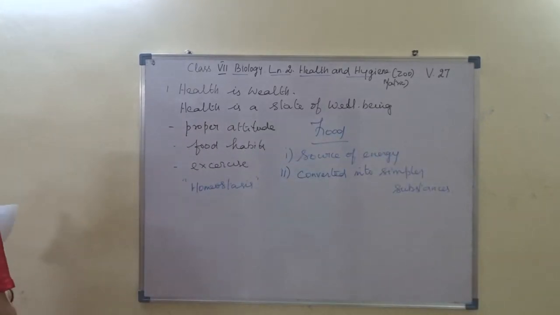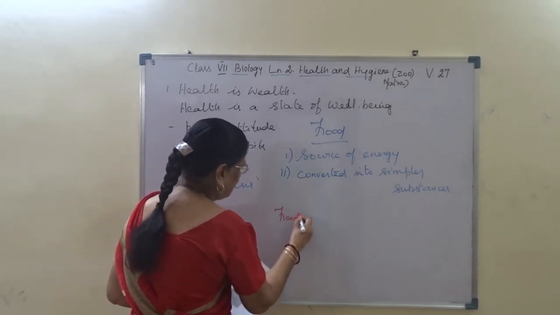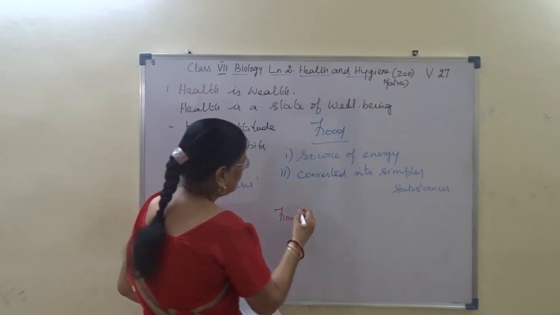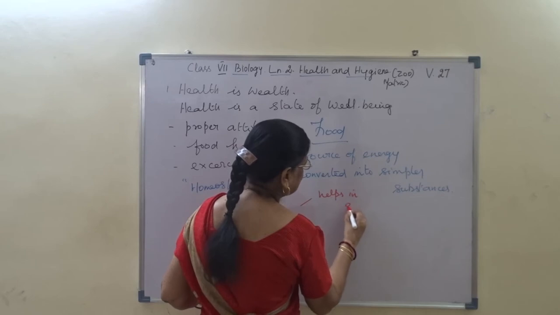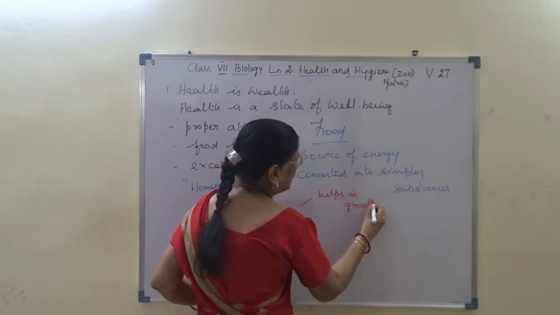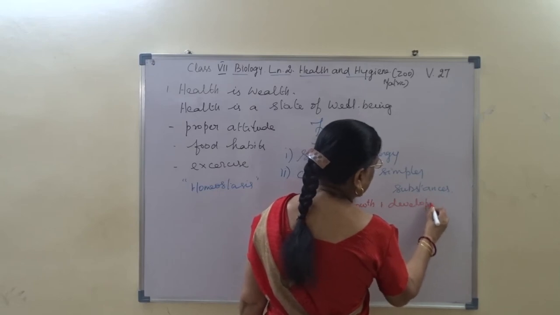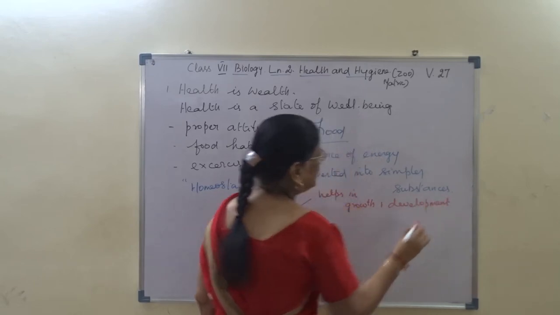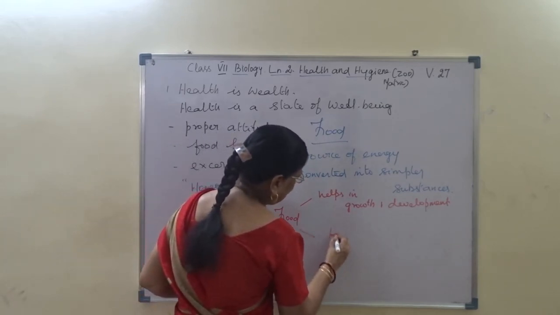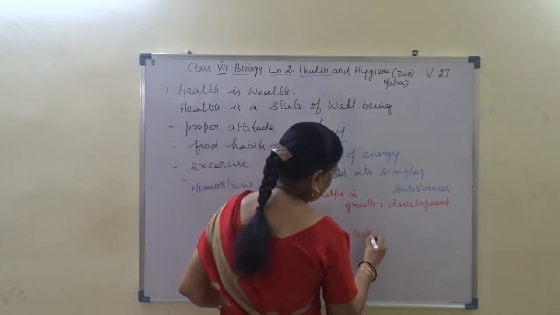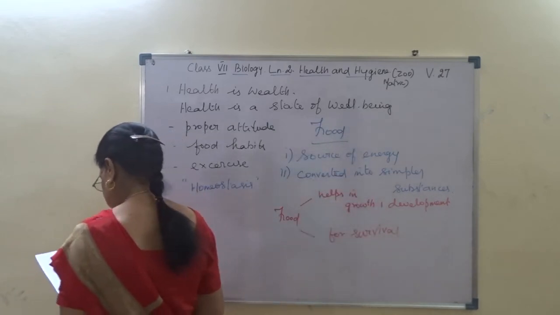Then now look, food, it is in our book. What all does it say? Food helps in growth and development. Food is needed for survival.